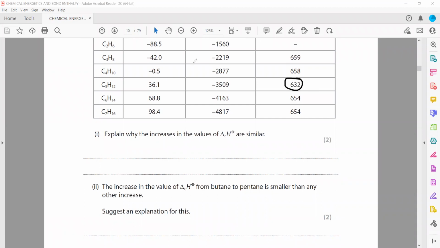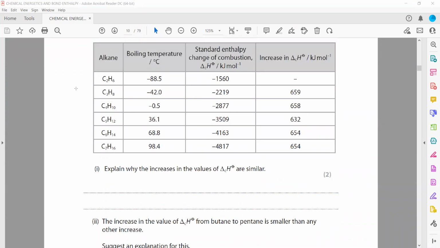Enthalpy change of combustion also depends on the initial state of a substance. As we know, the first four members of the alkanes are gases. Here we are burning a gas, and then we are burning a liquid. Even when we are burning a liquid, the liquid vaporizes and then burns. That's why some of the energy is used to vaporize and then burn. So the first four members of alkanes are gases, like methane, ethane, propane and butane, and after that they are liquids. So enthalpy change of combustion for a gas is different compared to a liquid. That's why they don't follow the similar trend.